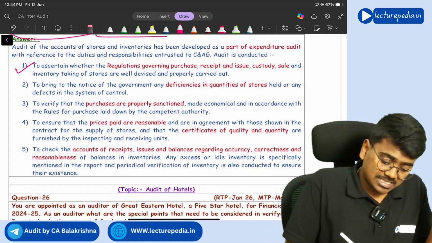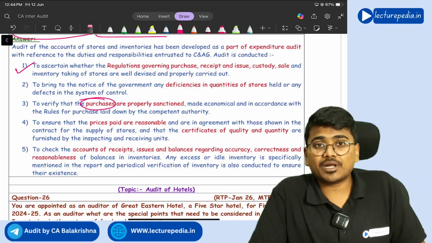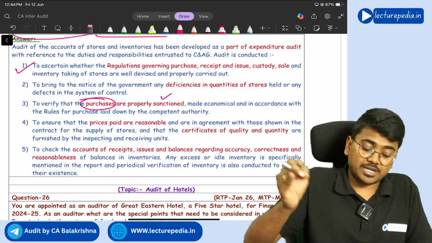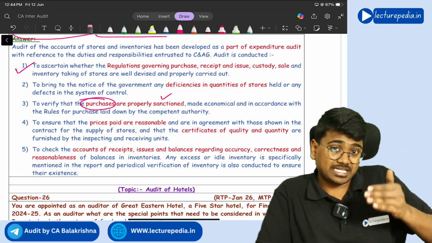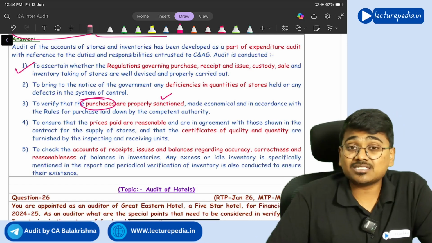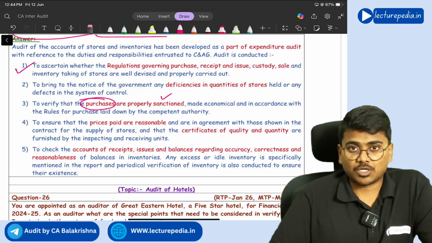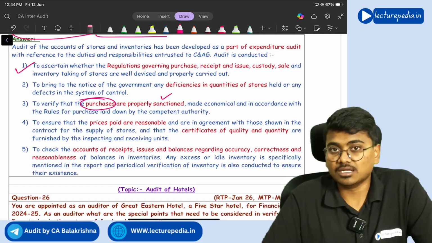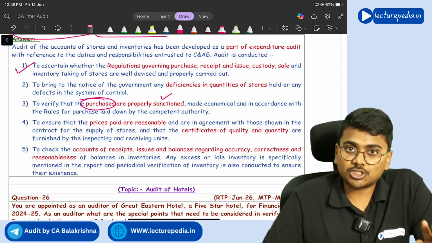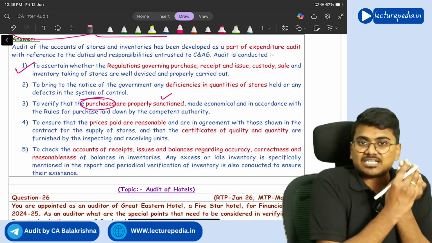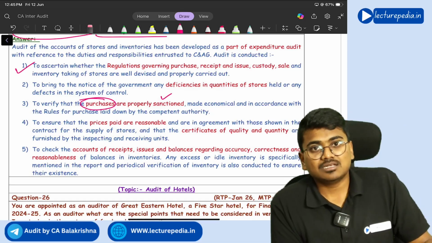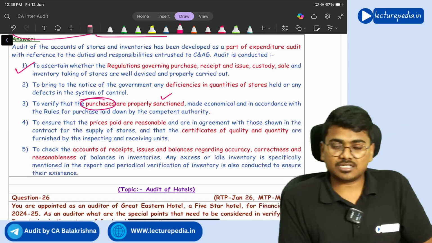Next, purchases of the inventory should be properly authorized, properly sanctioned. Sanctioned means nothing but properly authorized. And whatever prices are paid for purchase of inventory, those prices should not be excessive. Okay, reasonable prices should be paid. And for each and every purchase invoice, the auditor should also check the quality certificate of that particular inventory, because the purchase price that will be paid is dependent on the quality of inventory that you have accepted.